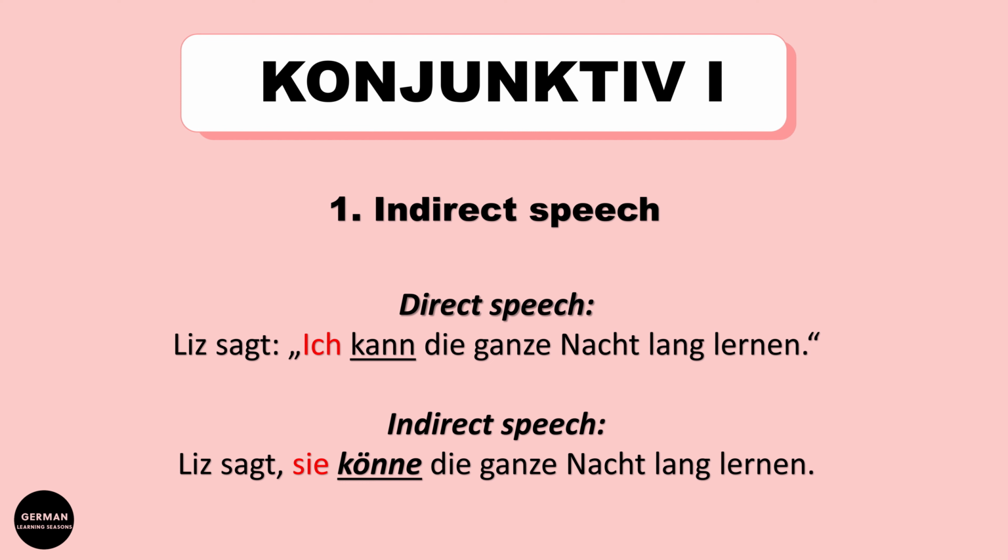First, the personal pronoun. Ich changes to sie. Because it's not a direct speech anymore, it's an indirect speech now. So we say what Liz has said. And the next thing is that kann changes to könne. Sie könne is third person singular Konjunktiv 1.